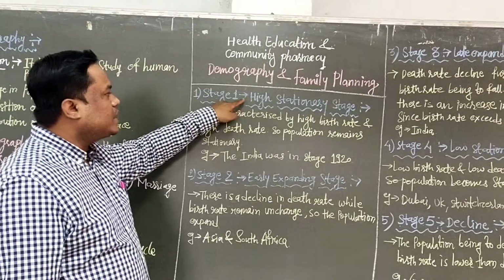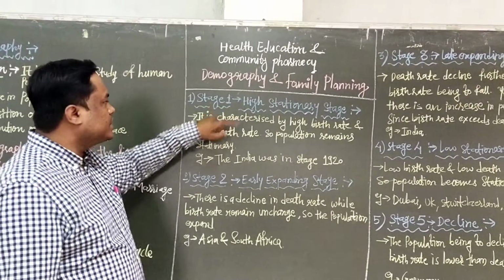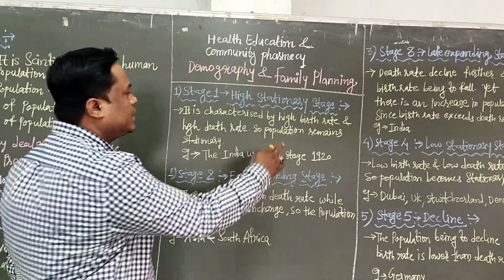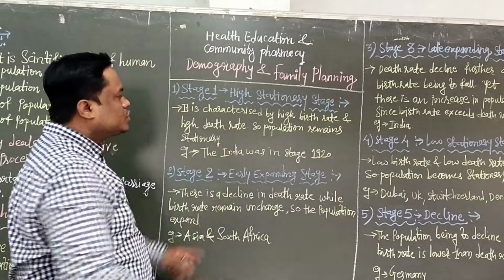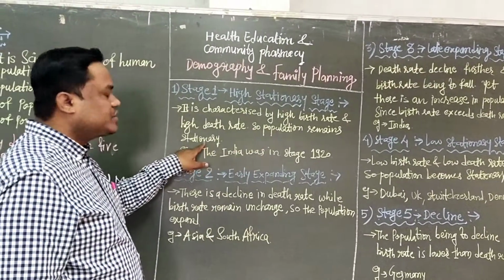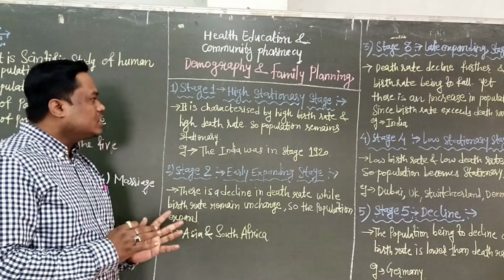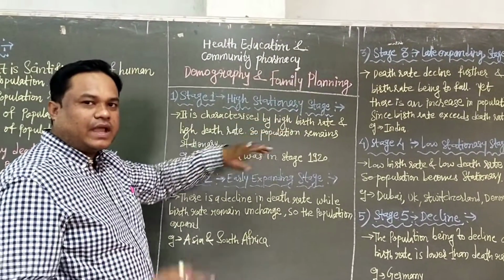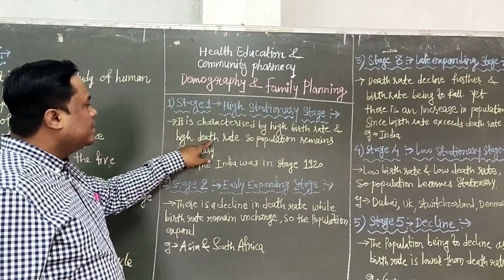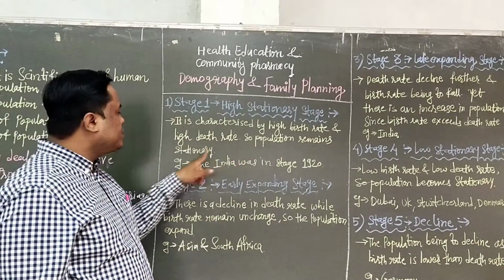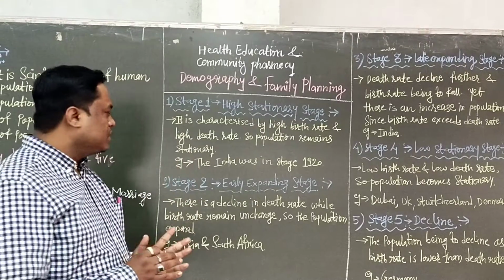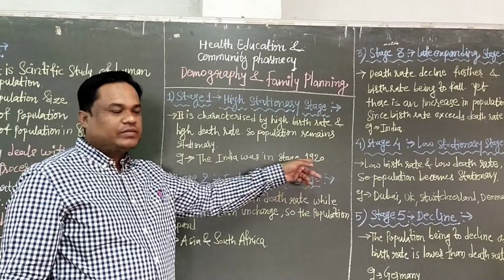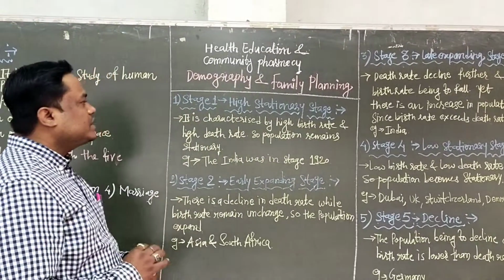This stage is known as the high stationary stage because it is characterized by high birth rate and high death rate. So the population remains stationary, meaning stable, because the birth rate and death rate are both high. For example, India was in this stage in 1920. This is stage 1, the high stationary stage.